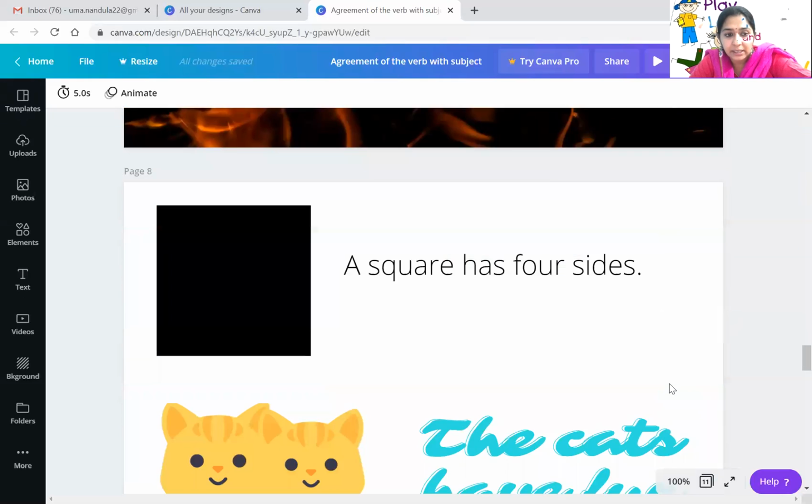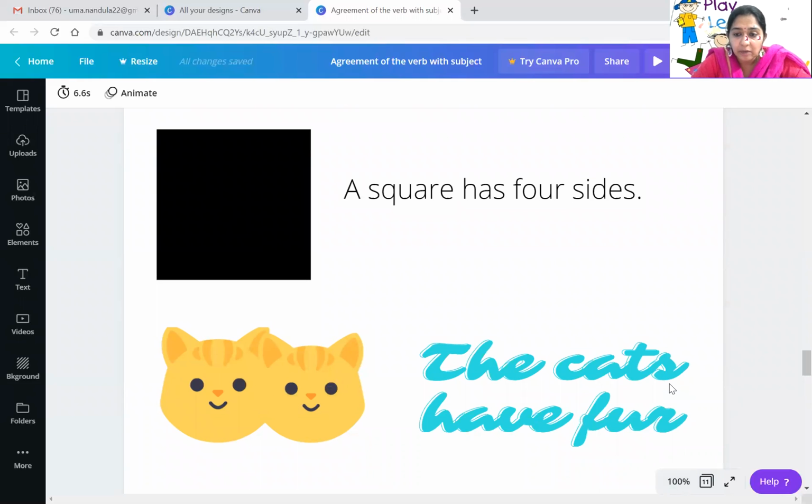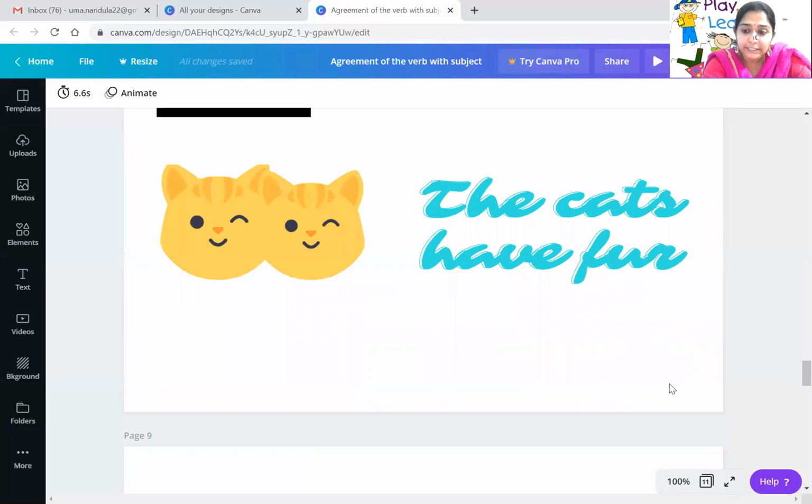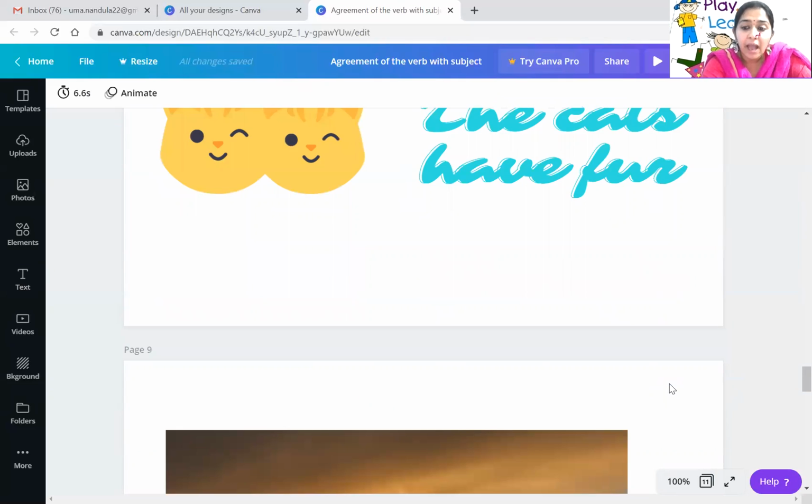And you can see here, it is a single square. So I'll be writing here, a square has four sides. And here you can see there are two cats winking, right? So the two cats, the cats have fur. You cannot say that the cats has fur, it is wrong. There are two cats. So according to the subject, the verb will not be has, it will be have. So the cats have fur. That is, according to the subject only, the verb acts.